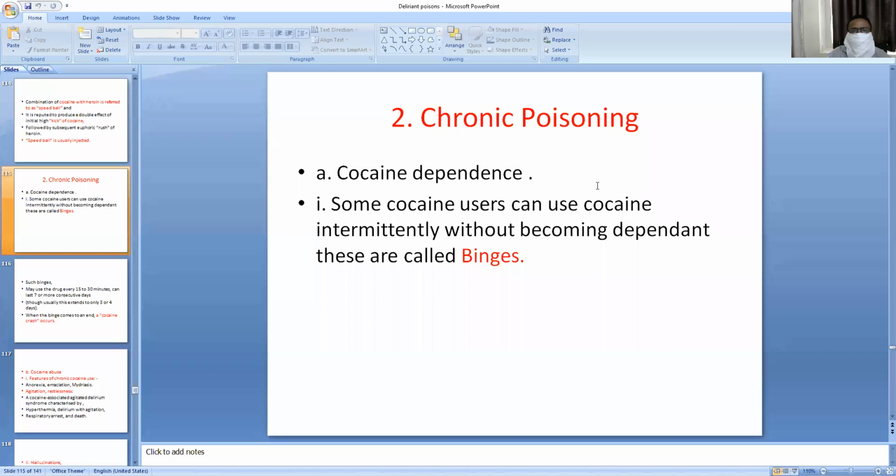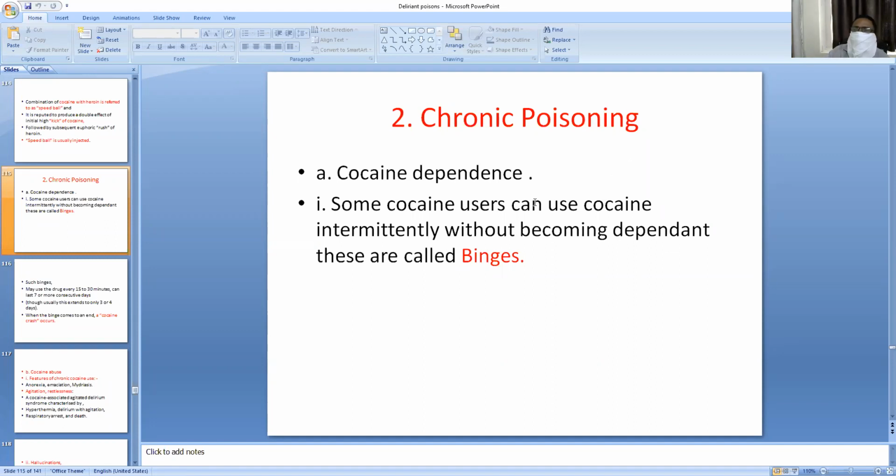What is dependence and what is abuse? What is habituation? What is addiction? I told you all this. Continuous use of the drug is dependence. Drug dependence: continuous use of a particular drug and craving for taking that drug is called dependence. And if the person continuously takes it over a prolonged period and suddenly stops, and he produces withdrawal symptoms, it is known as addiction. So you can differentiate dependence and addiction.